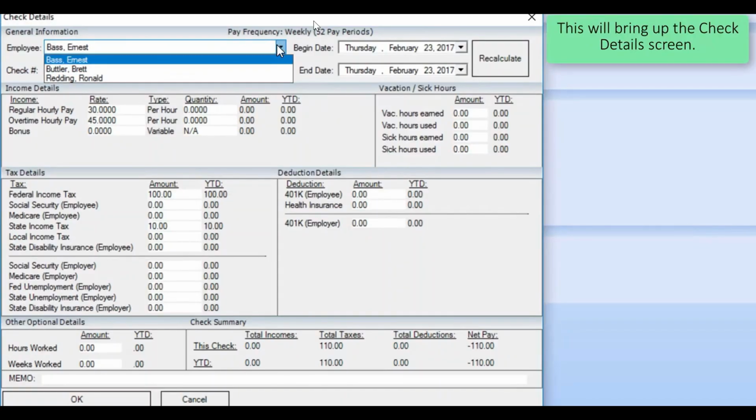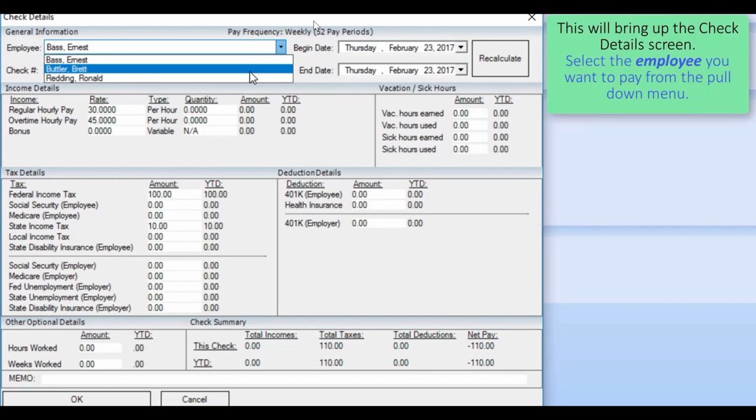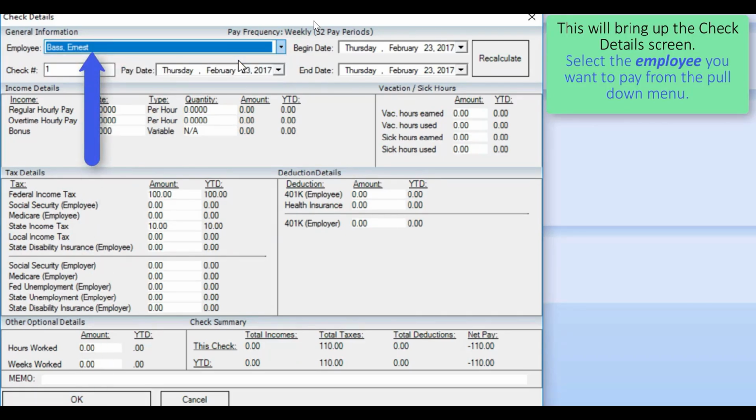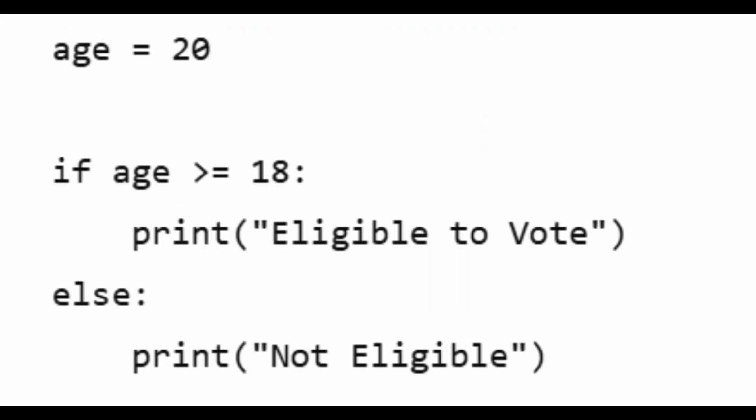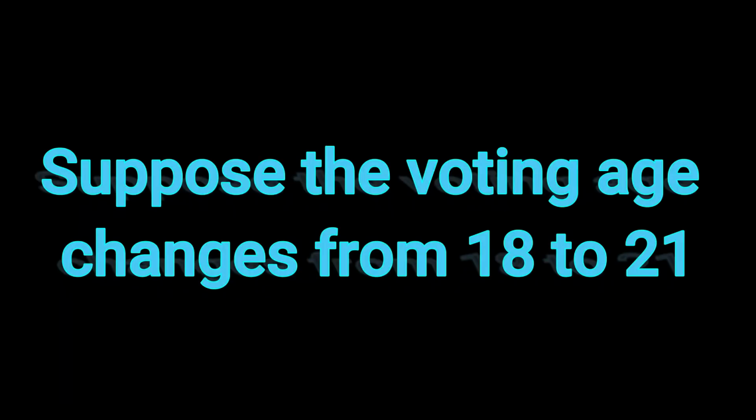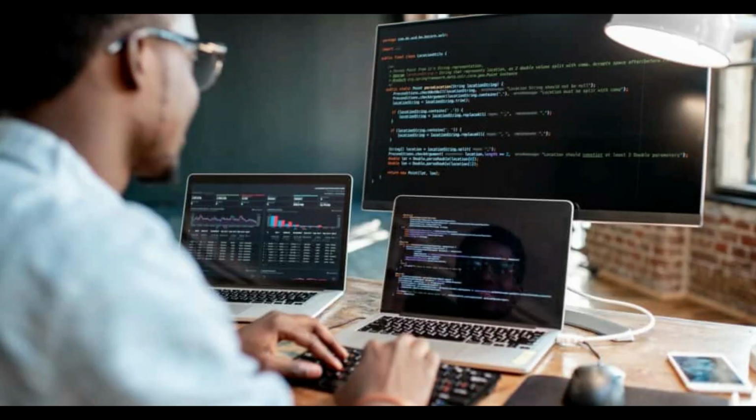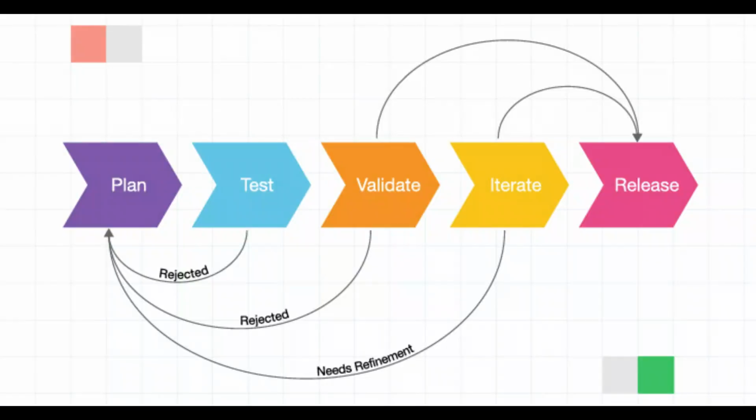Another example, take accounting software. It automates some of these tasks. It calculates, records and reports everything. But still someone wrote all the code to do this. Now let's look at this code sample where voting age is 18. Suppose voting age changes from 18 to 21. A developer must find the code, change the number, test if it works everywhere, check for errors, then release it.